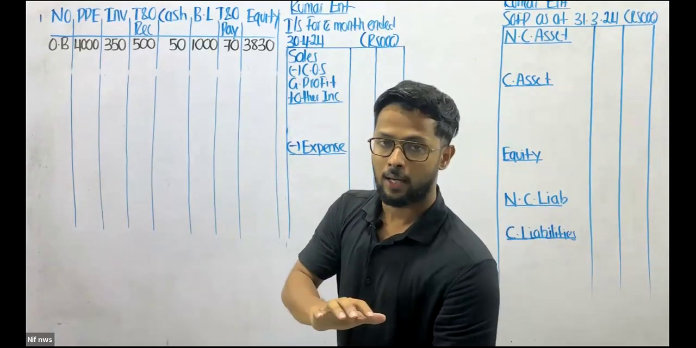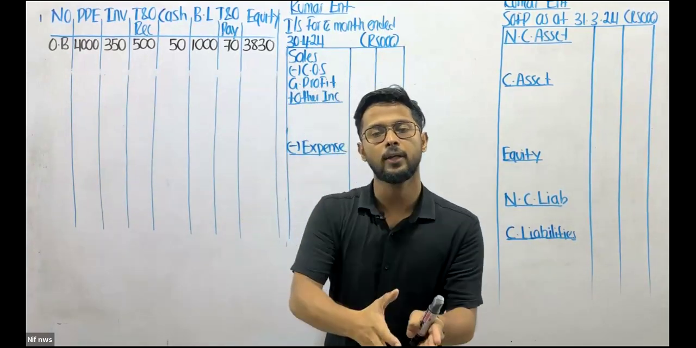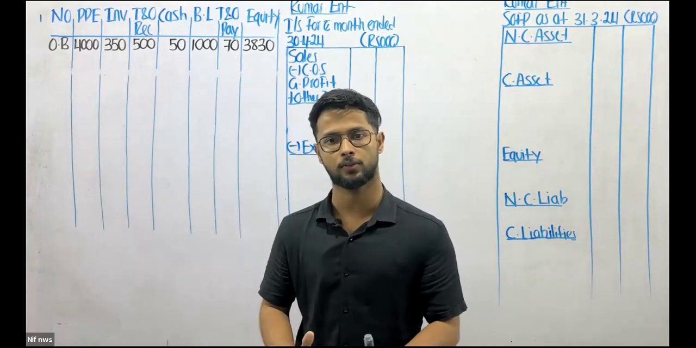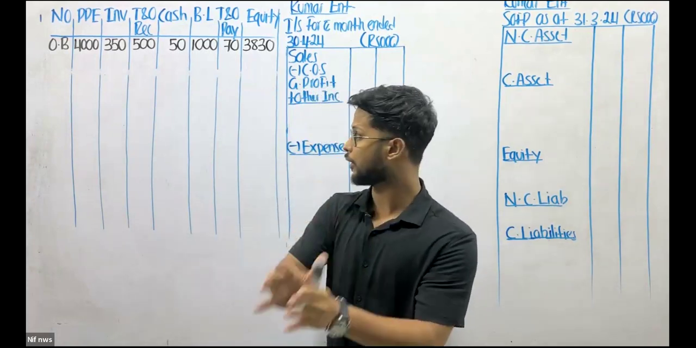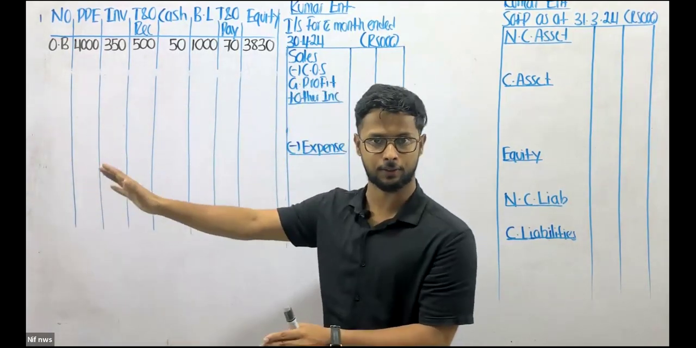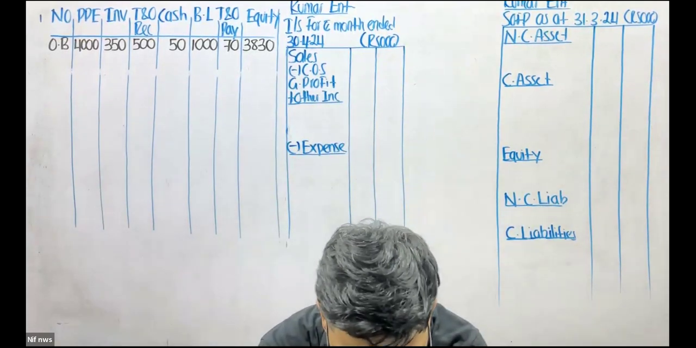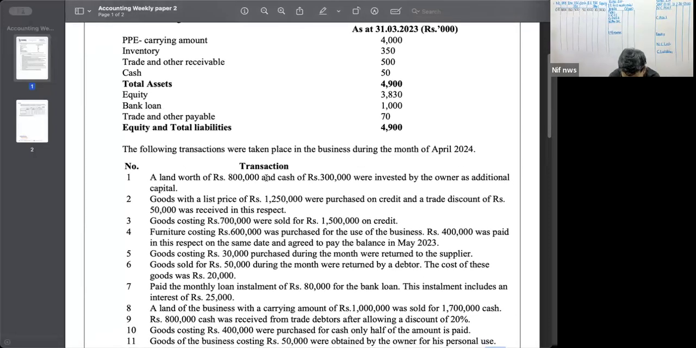As I already told you, let me reiterate it one more time. In accounting equation, if opening balances are given, you gotta record the opening balances first. Rule of thumb. Keep it in the back of your head. Now, let's get into the first adjustment. What is it? A land worth 800,000 and cash 300,000 were invested by the owner as additional capital. So now what does the owner do?